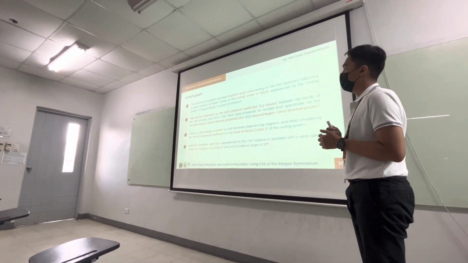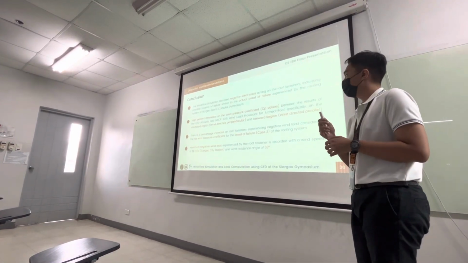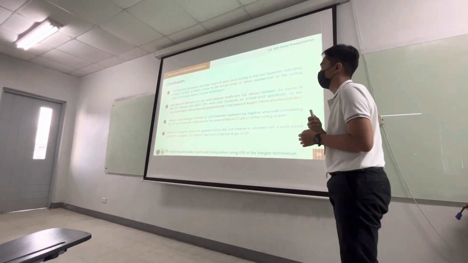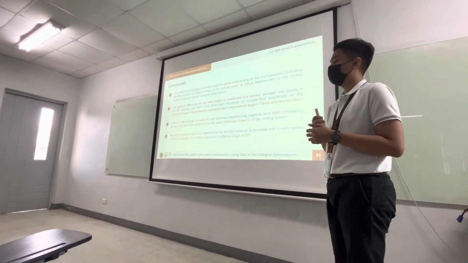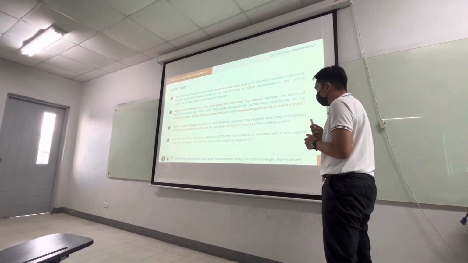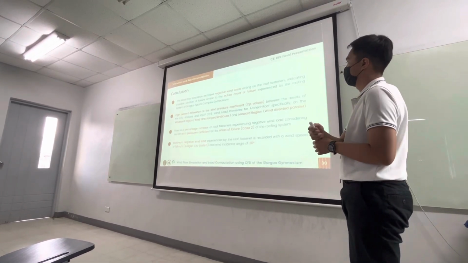There is also a percentage increase in the roof fasteners experiencing negative wind load, considering the net wind pressure coefficient, specifically for case 2 of the onset of failure. And lastly, the maximum negative wind load is observed at a wind incidence angle of 30 degrees at 58 meters per second wind speed.